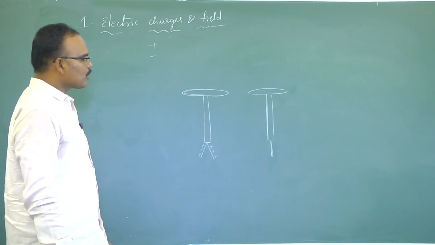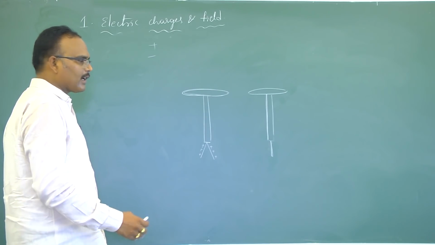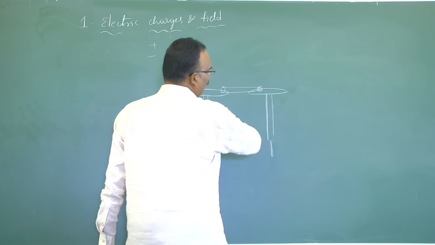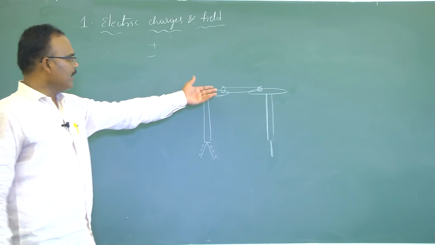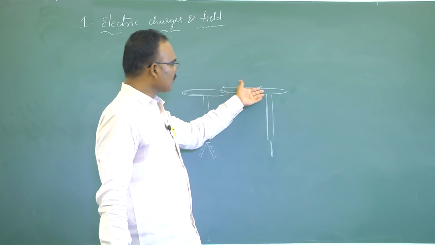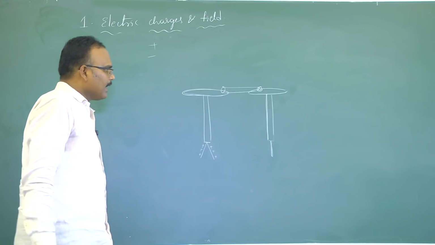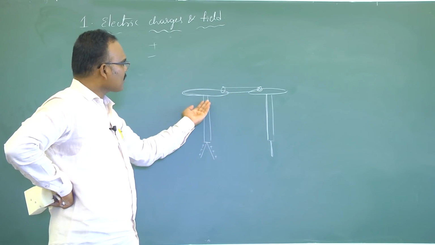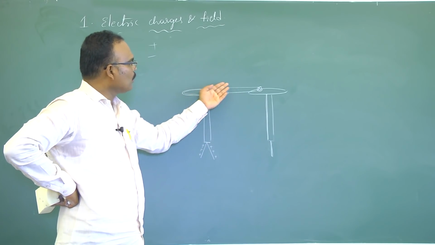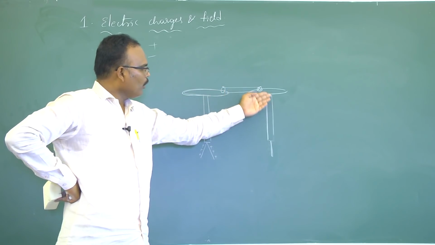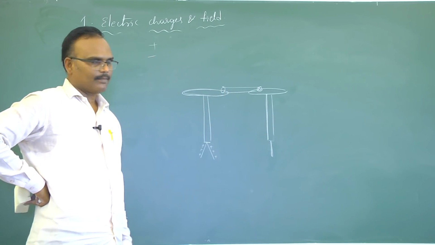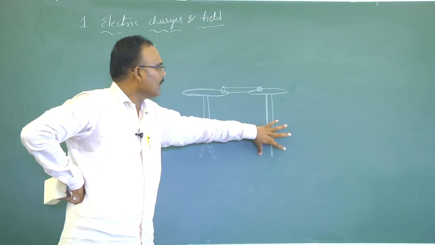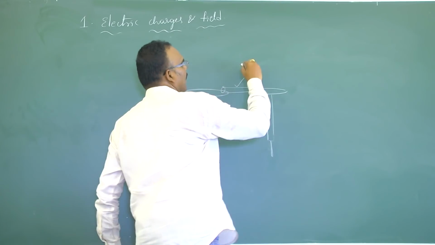Now, what we have to do: the object which you want to know whether it is a conductor or not, that object should be in contact with both the gold leaf electroscopes. One end should be in contact with this disc and the other end should be in contact with this disc. If it is a conductor, obviously charge starts flowing from the gold leaves to this rod and from the rod to the other side of the gold leaves.